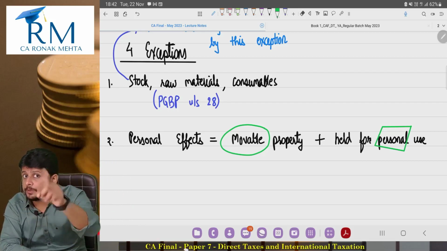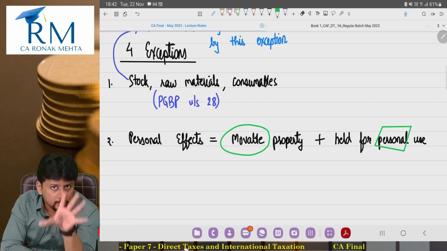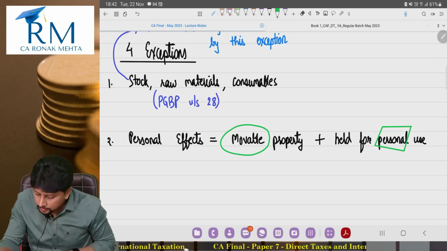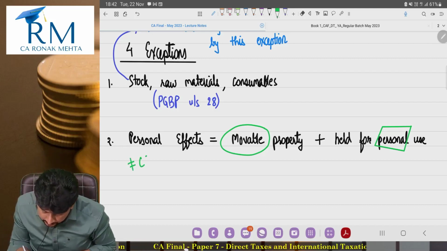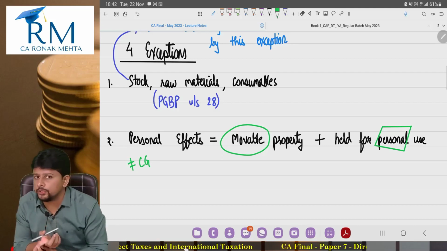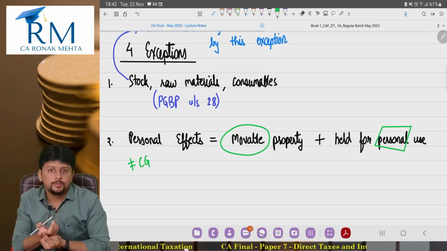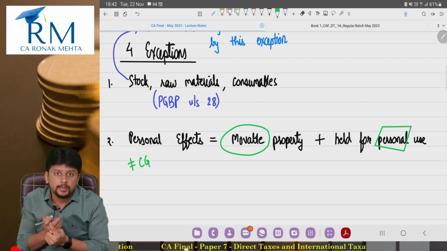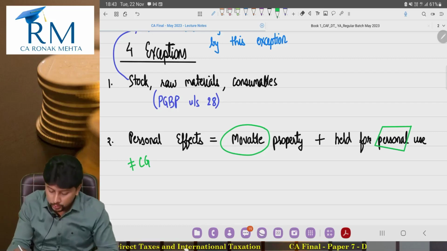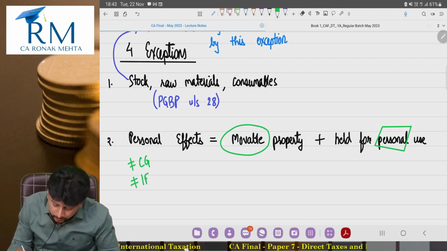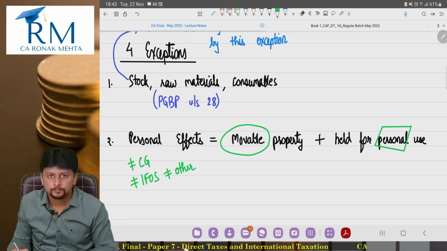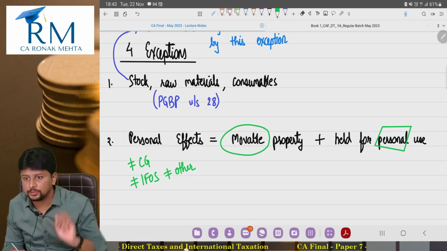But you are selling personal effects. Now, when you are selling personal effects, it is not taxed under capital gain. That is for sure. This is not salary income. This is not rent income which you would put in house property. This is not business activity. You are selling something personal in nature and it's not capital gains. So, you might try to put it under IFOS. No. You cannot put it under IFOS. You cannot put it under any other head of income. Sir, why? The answer is on the screen.